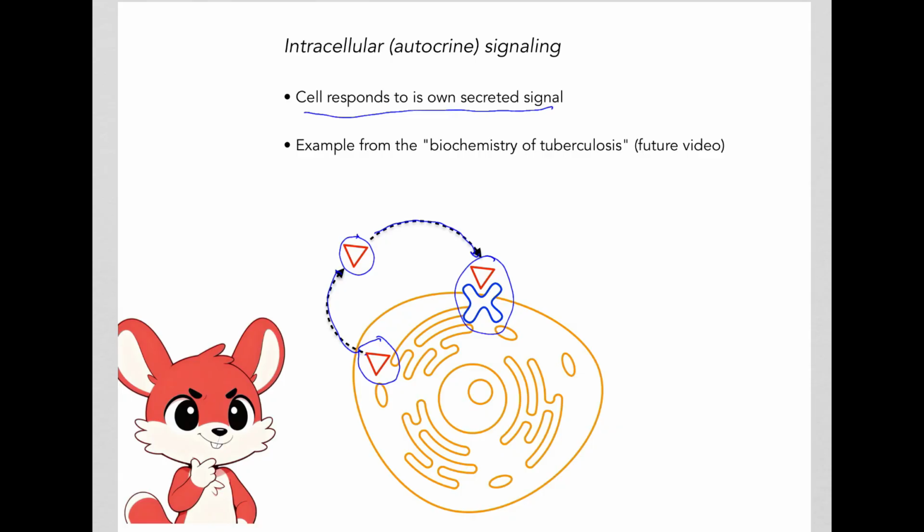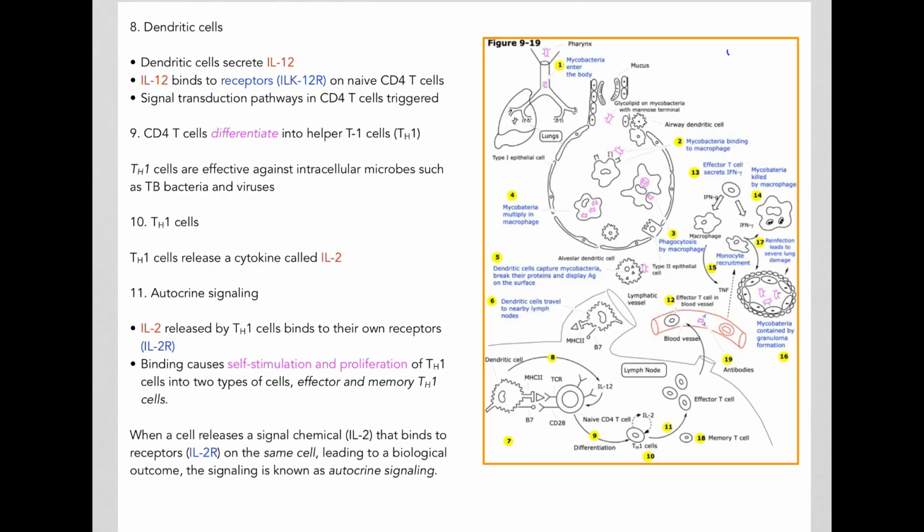Let's look at an example of this from the biochemistry of tuberculosis, which is a video that we'll have in the future. So here's a figure that sort of summarizes a lot of biochemical and biological steps that occur during the infection, tuberculosis or TB.